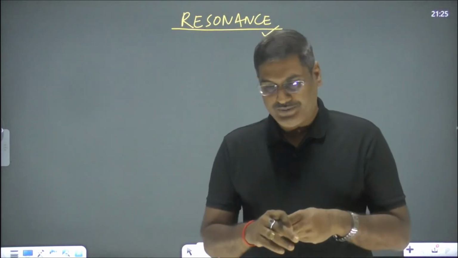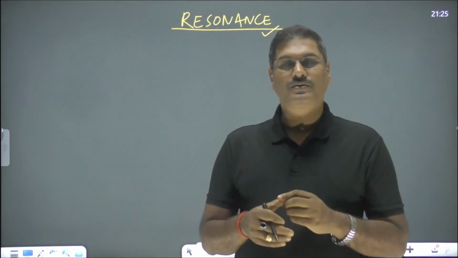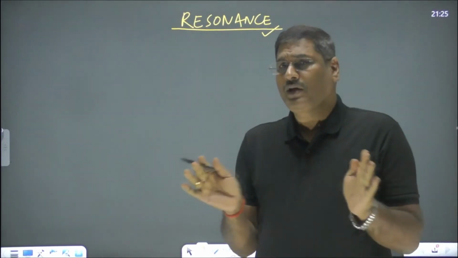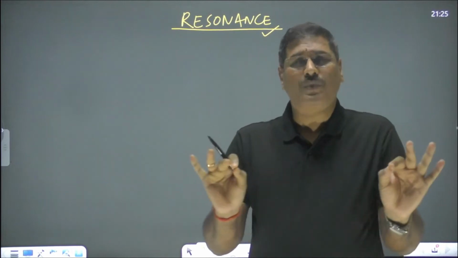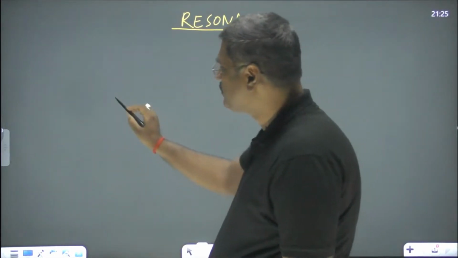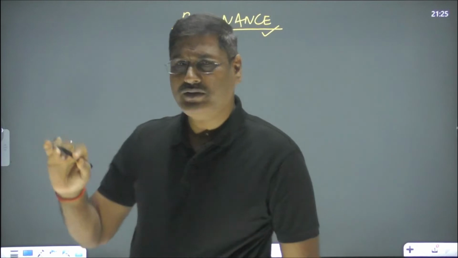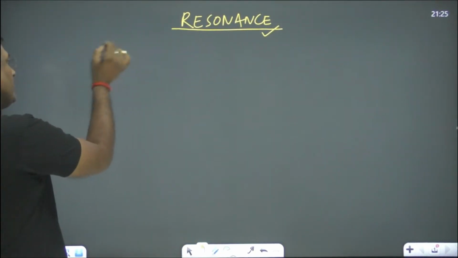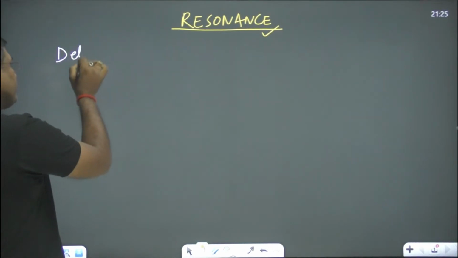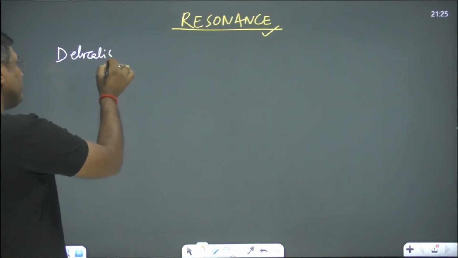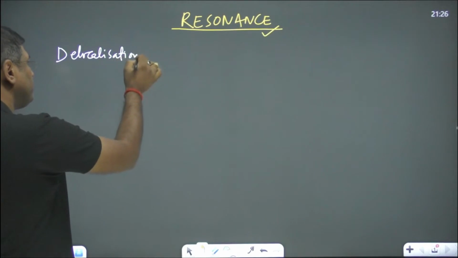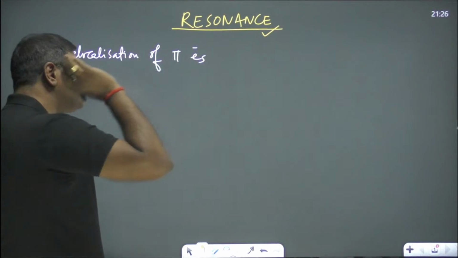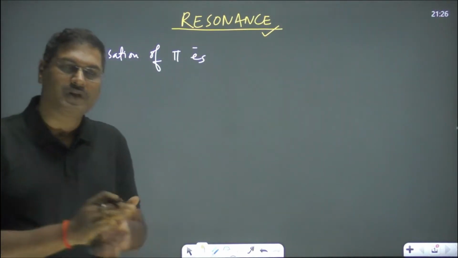What is resonance? Resonance is delocalization of pi electrons. Very simple definition. You say that resonance is delocalization of pi electrons. Just a simple definition.